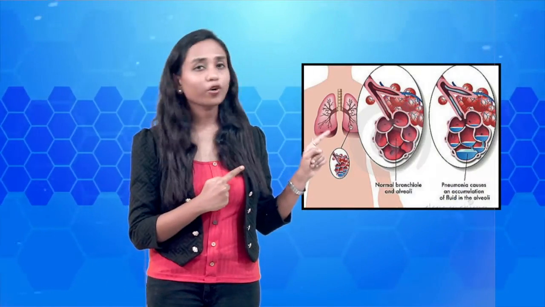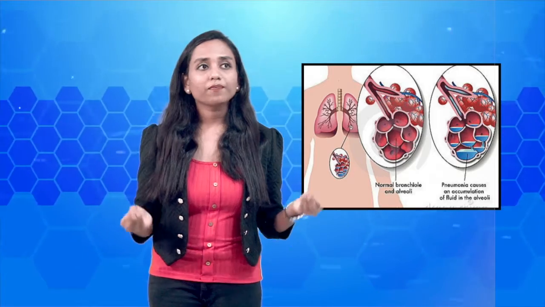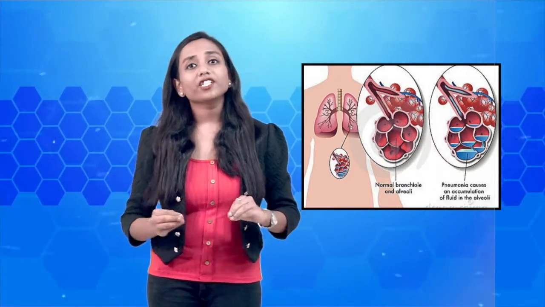See this image, what do you see? Now the alveoli has fluid. How is the person going to breathe properly? That's why the person has dyspnea. Okay, and if this pneumonia is not treated, and for a long time he has pneumonia, it will get worse, and the person will have cyanosis, that is bluish discoloration of the nails and lips. This occurs because of an increase in deoxygenated blood.